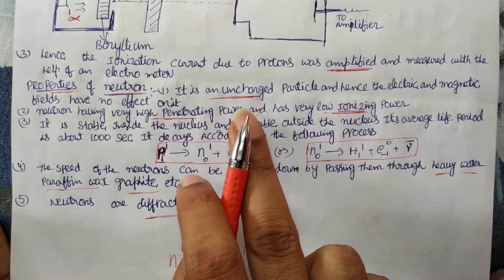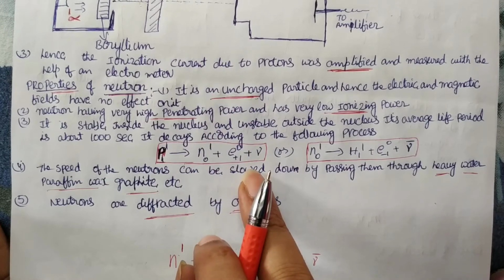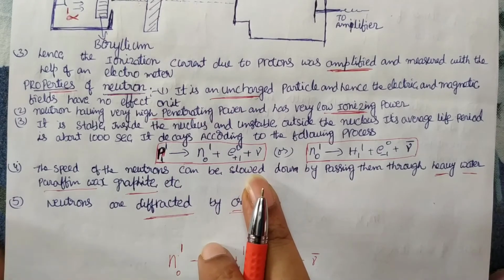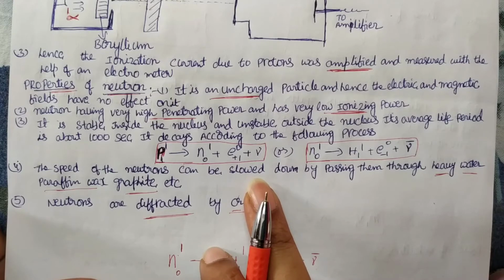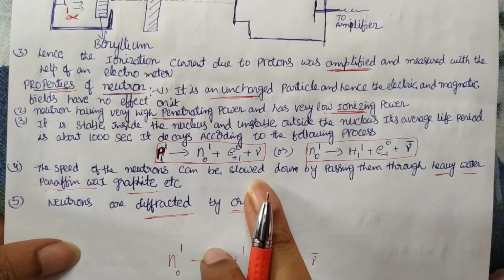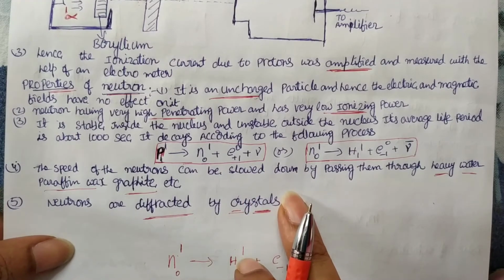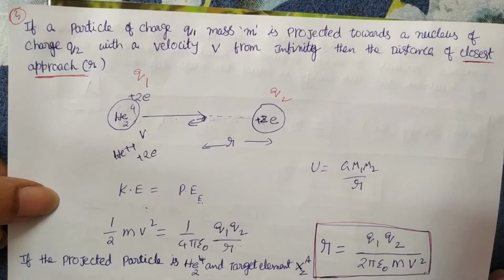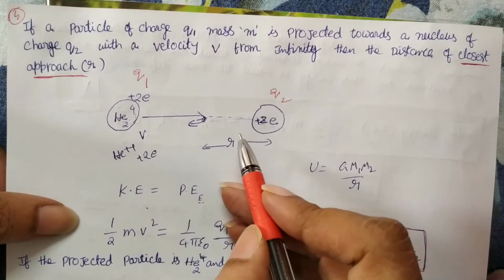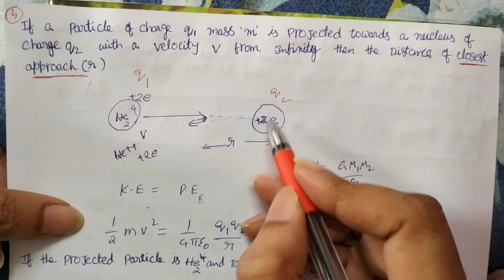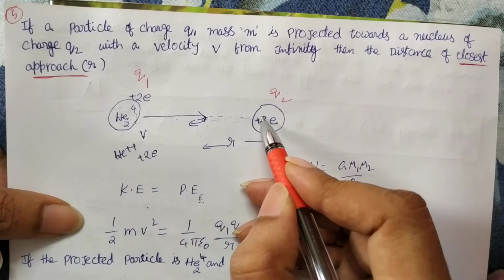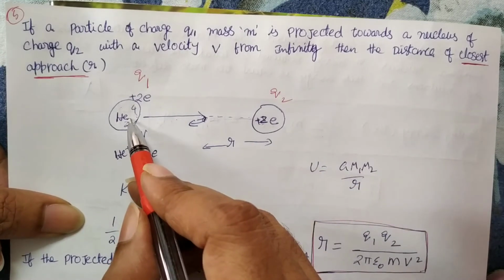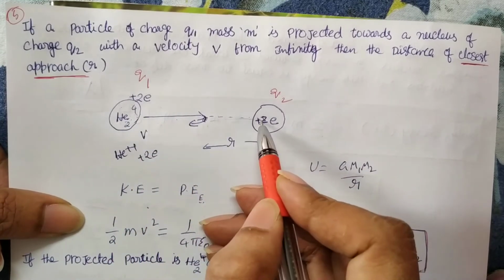Mass is the same as a proton, uncharged particle. And the second one: they have high penetration power. What is the meaning of high penetration power? Suppose, for example, you can take the closest approach concept. What is the closest approach? There is a target element which has a positive charge at the center, that is Ze, and an alpha particle is moving towards this nucleus.